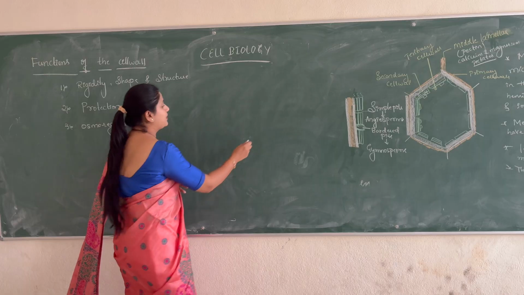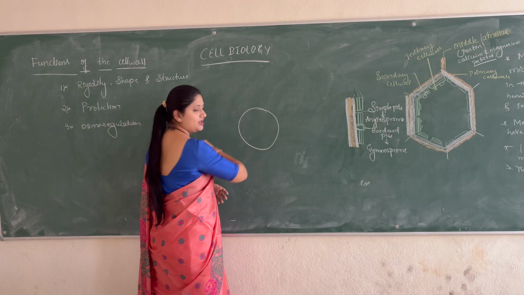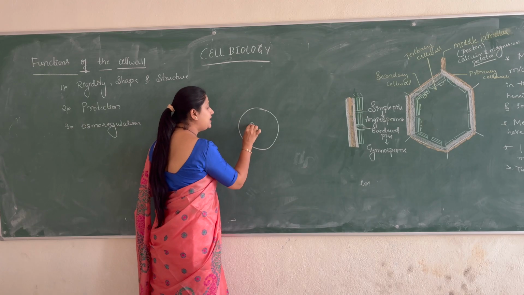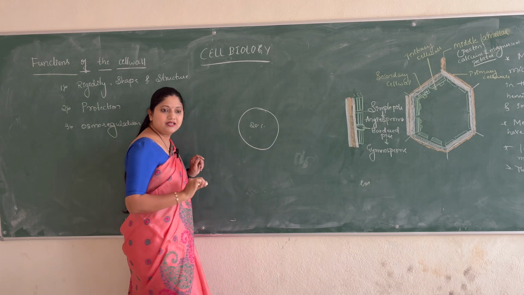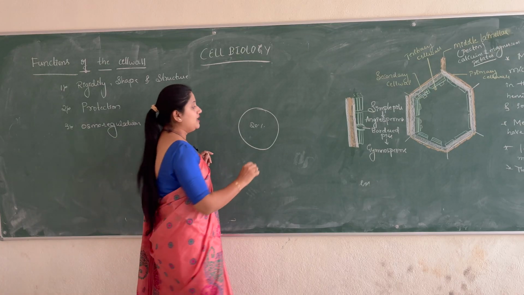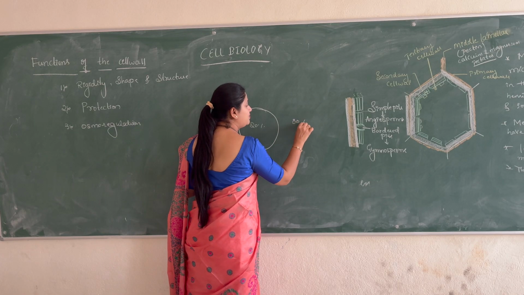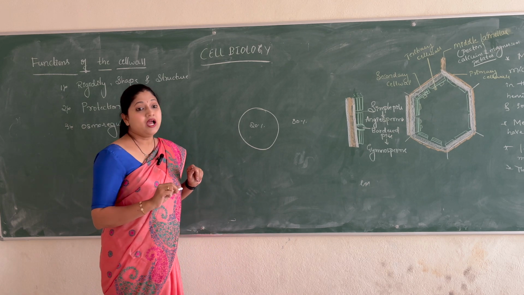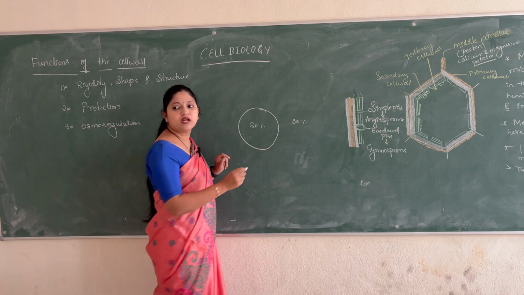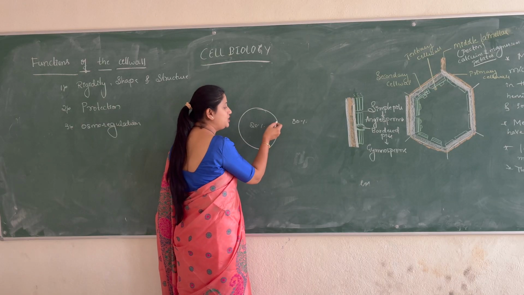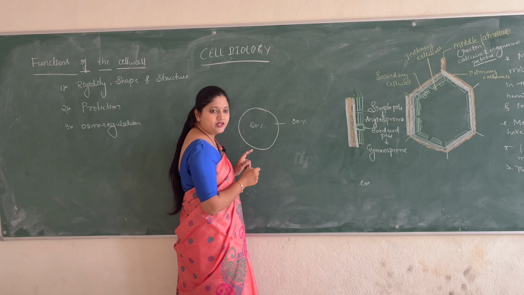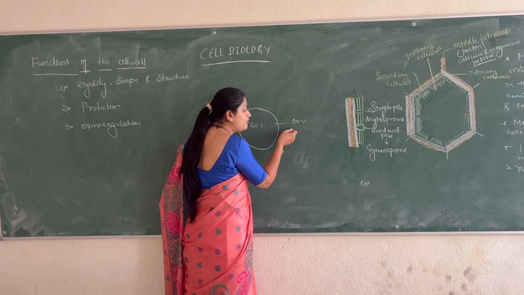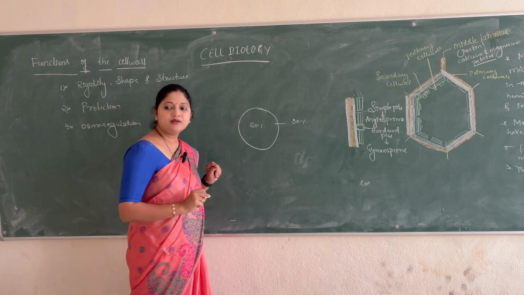For example, this is a cell. The cell has only 20% of water. External condition has 80% of water. As a rule of osmosis, the water has to move from a region of higher concentration to a region of lower concentration. So how much water should move from the external condition to the internal condition?